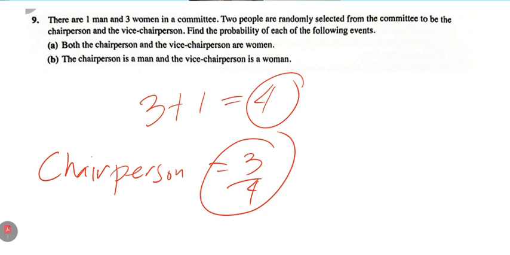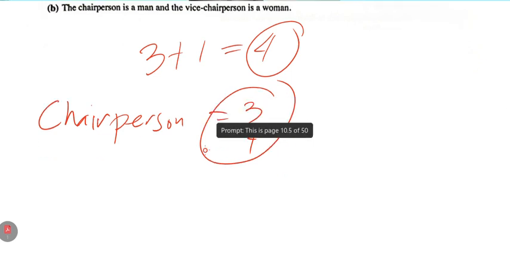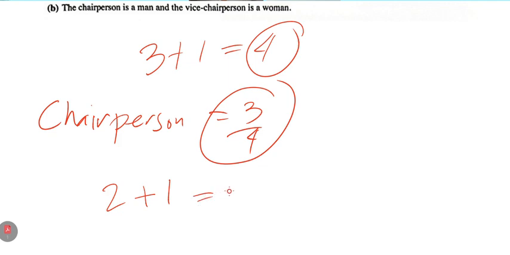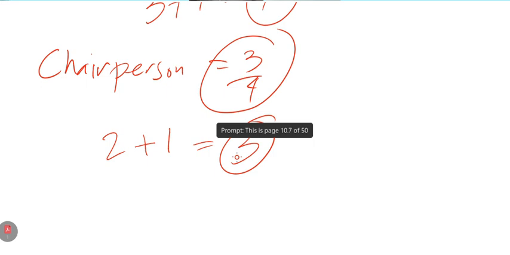So that's good for the first one. Now, since we have to find the remaining people for the vice chairperson, that leaves us with one less. Since a woman was chosen, there are only two women plus one man, so the total is 3.